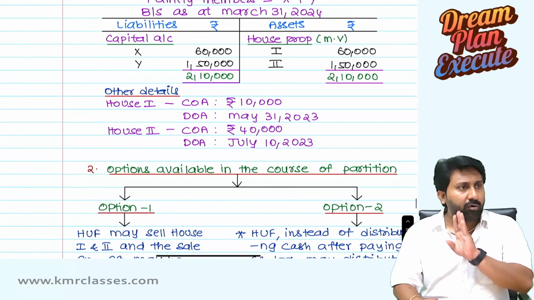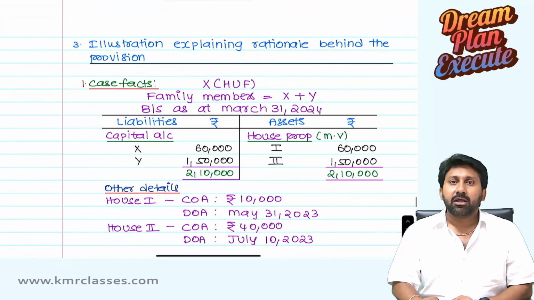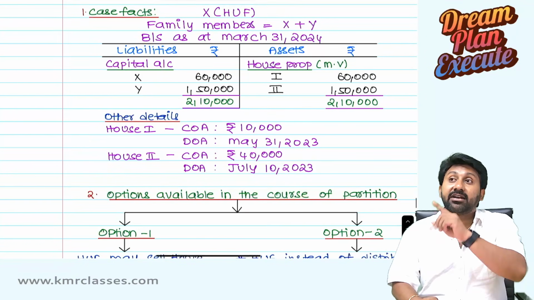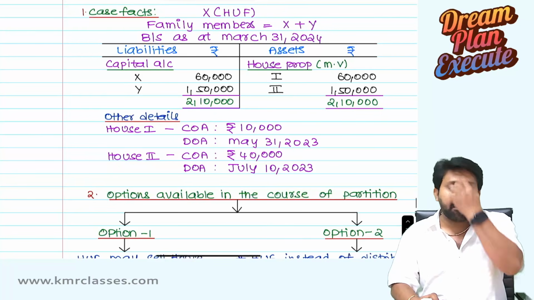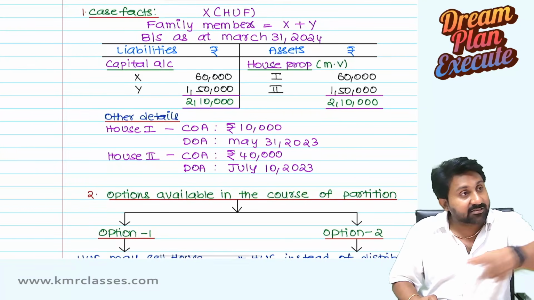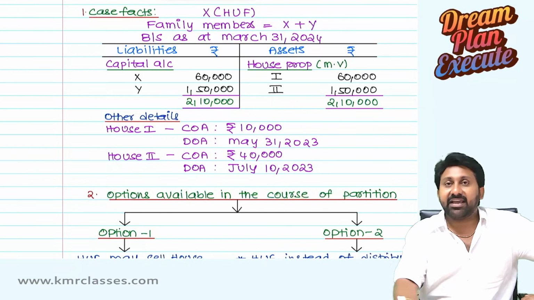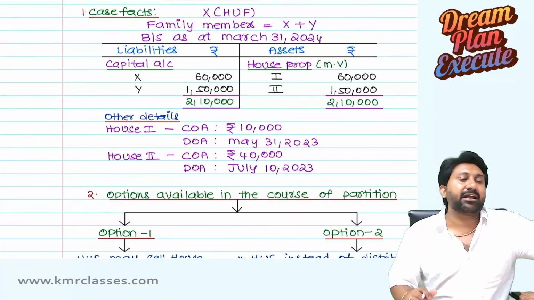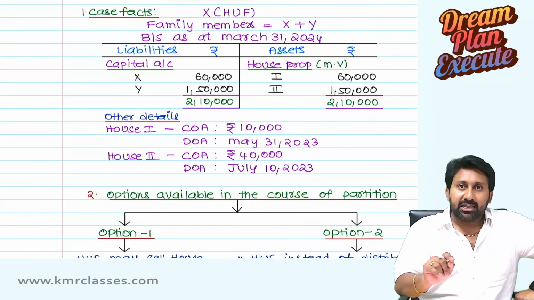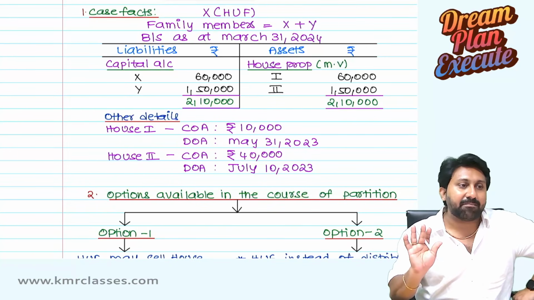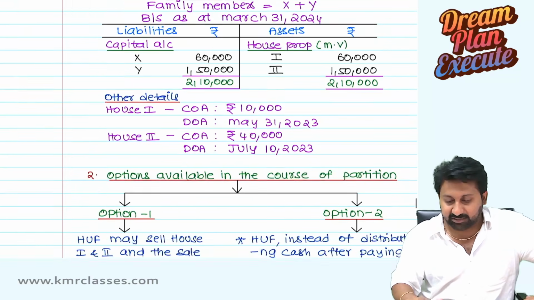No, sir, I don't want it to involve any capital gain tax now. Then instead of selling it to an outsider and giving cash to the family members, directly transfer the assets to them. In this case, you can escape immediate capital gain tax. That's it. Immediate capital gain tax you can escape. Not permanently, you cannot escape the tax payment.